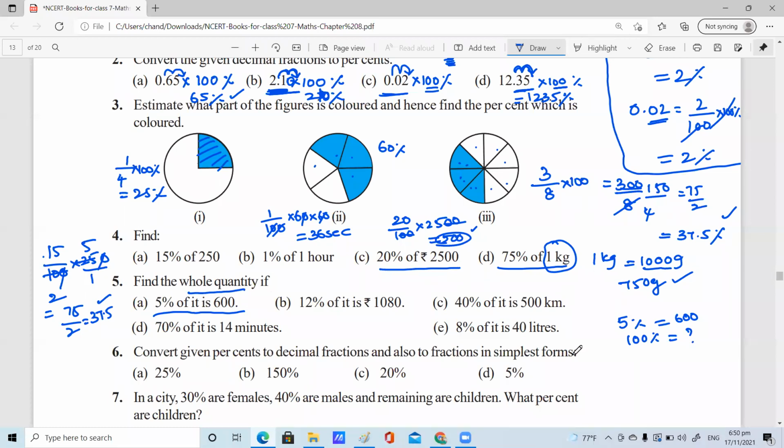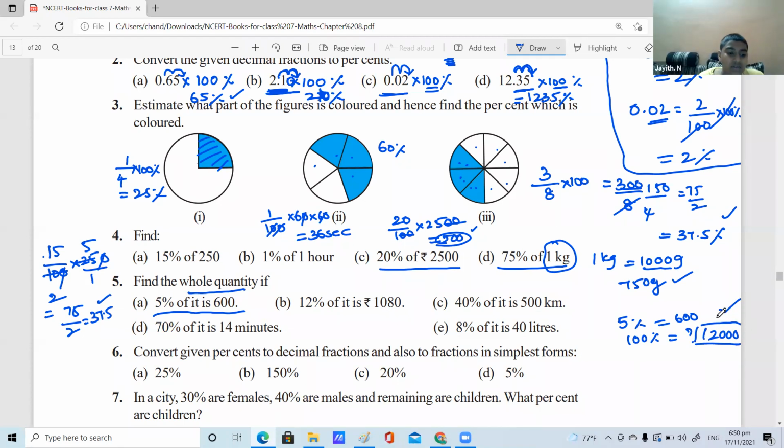So then we would multiply 600 by 20. So it's nothing but 12,000, right? Yes, ma'am. A simpler way is 600 by 5 into 100. 600 into 100 by 5 also we can do. Anything, but the answer is the same, children.